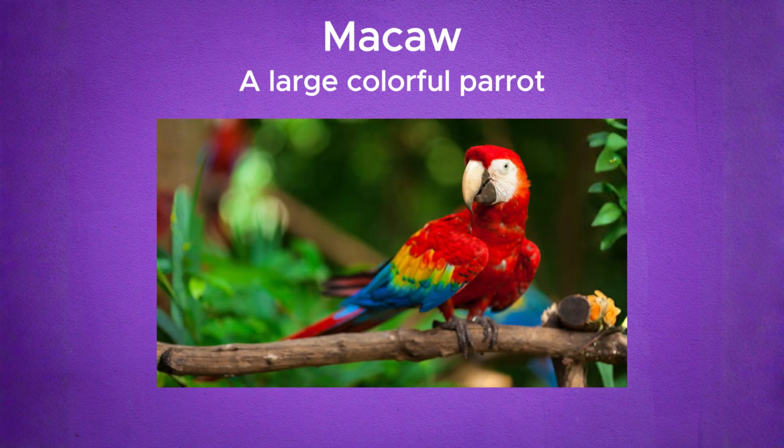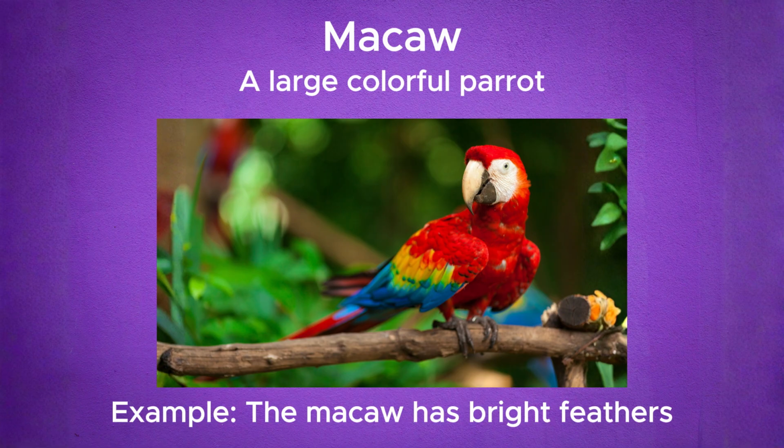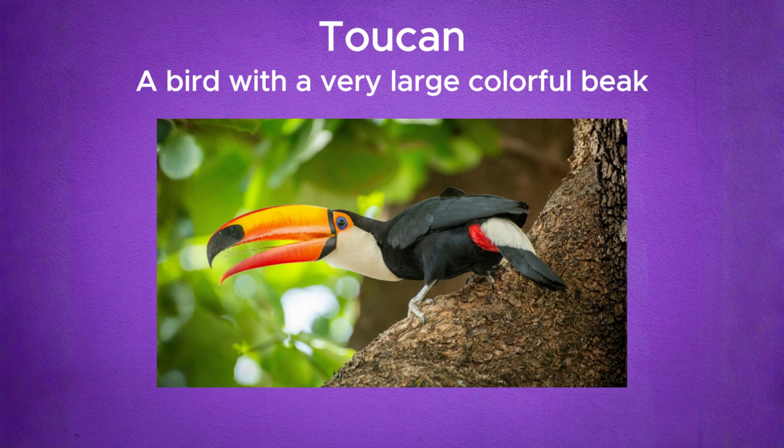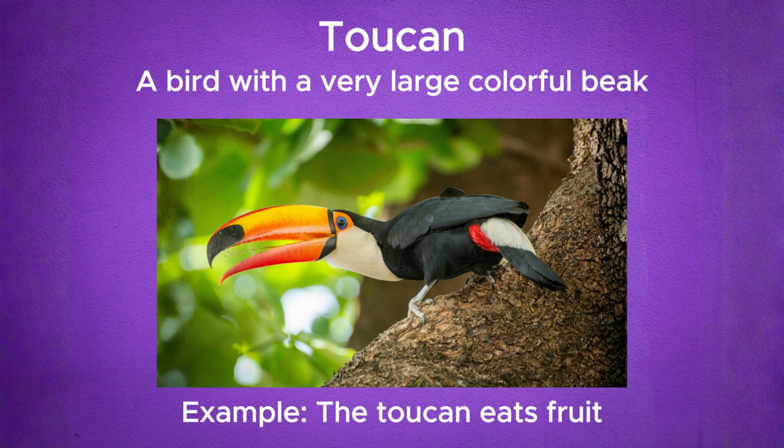Macaw. Macaw. A large, colorful parrot. Example, the macaw has bright feathers. Toucan. Toucan. A bird with a very large, colorful beak. Example, the toucan eats fruit.